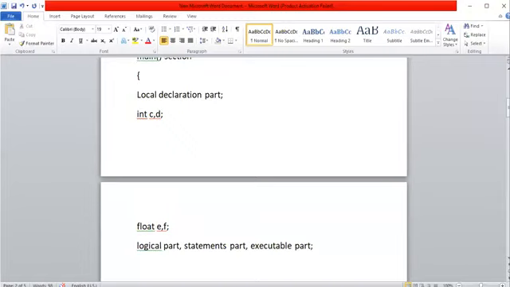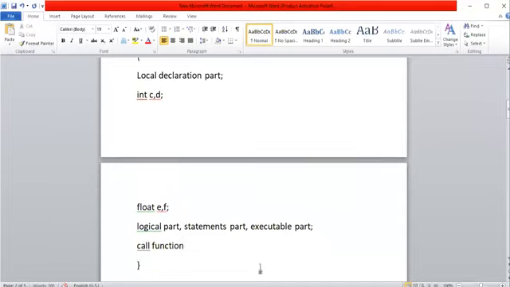So in the logical part, statement part, or executable part, you must provide the logical statements or programming instructions which are used for solving the problem. Is it clear? Suppose you want to use your own functions, then you have to call functions here, in the call function part. Before closing the main program, you must call the functions, like addition of two numbers, add off. So this is calling. Here we are calling the addition function.